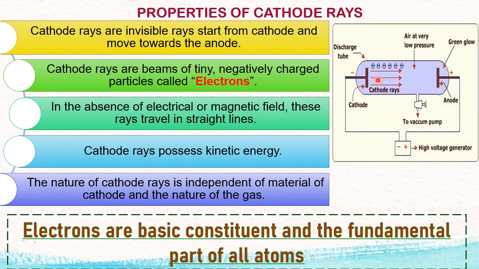You take any gas, any material, electrons are the same. That is, electrons are the universal particles of matter or atoms. That's why we can conclude that electrons are the basic constituent and fundamental part of all atoms. This is the conclusion from J.J. Thomson's experiments. Thank you, my dear students.